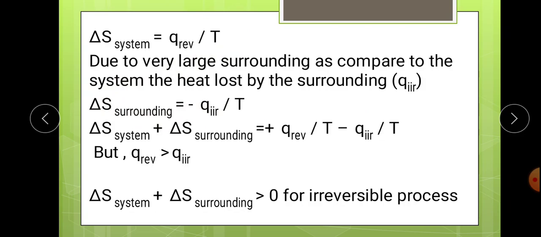Now, the total quantity, that is delta S universe or total delta S, can be considered as the addition of system and surrounding change in entropy. So change in entropy of system plus change in entropy of surrounding can be equal to this one. This is the value for delta S system, this is the value for delta S surrounding. इसकी एडिशन करने के बाद में we get this equation. Now in this case we have one condition.